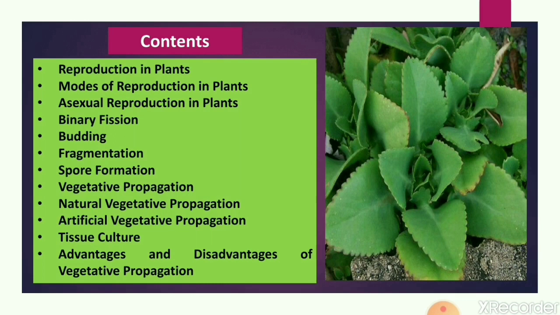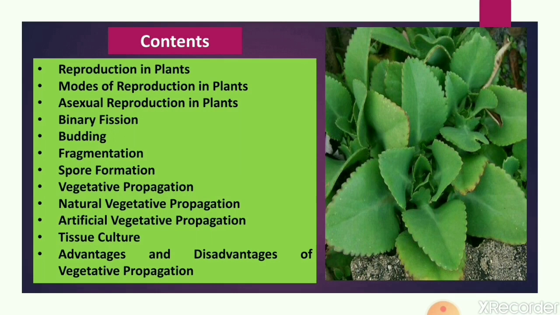In this video, we will cover asexual reproduction in plants, in which we will see different methods of asexual reproduction in plants. First of all, we will see binary fission, then budding, then fragmentation, spore formation. After that, we will see vegetative propagation, and there are two types, natural vegetative propagation and artificial vegetative propagation.